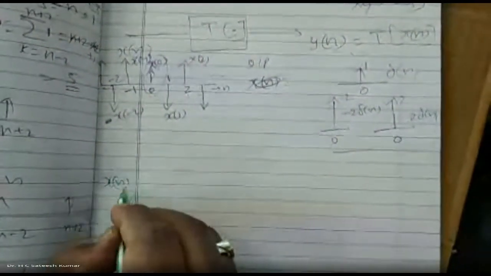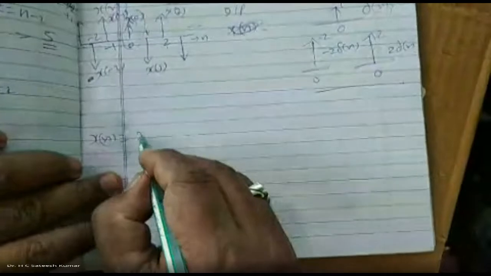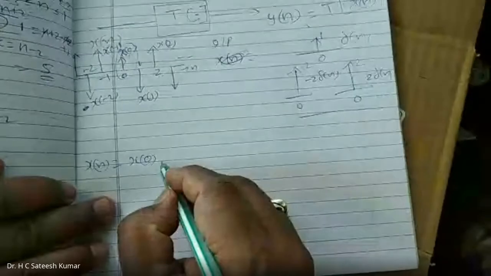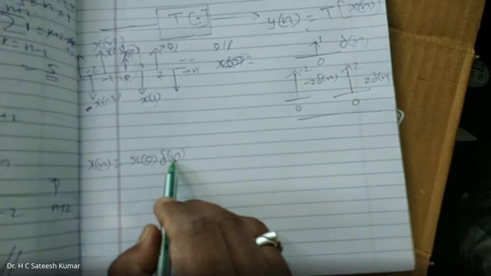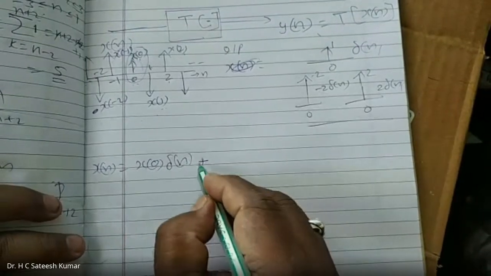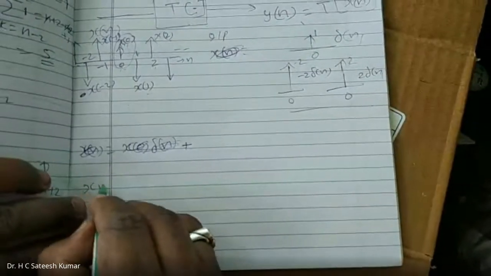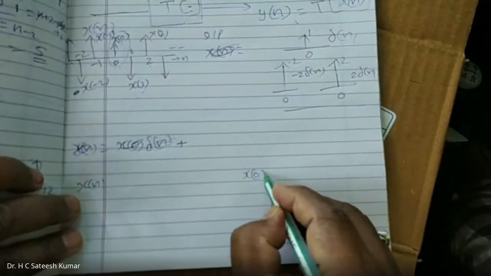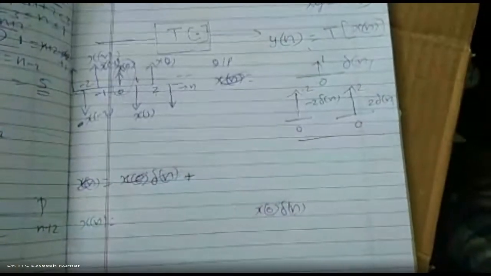So therefore, x of n can be written as this element. What is the amplitude at 0? X of 0. The delta function at 0 is delta of n, the function which exists at 0 only, whose amplitude is x of 0, plus. Better to write in both formats. Observe it carefully. So x of 0 into delta of n, we can write it.